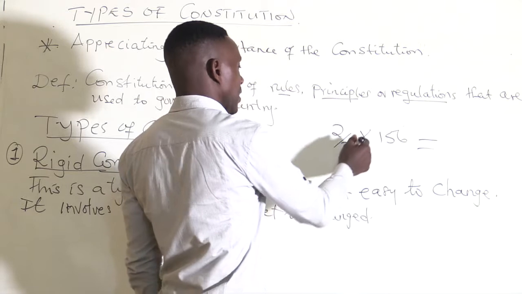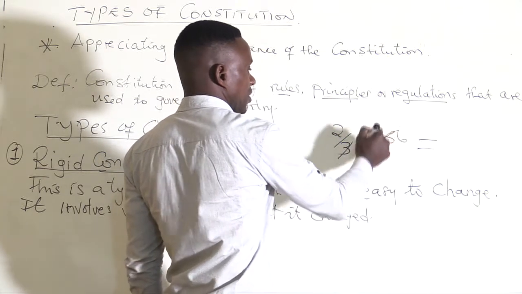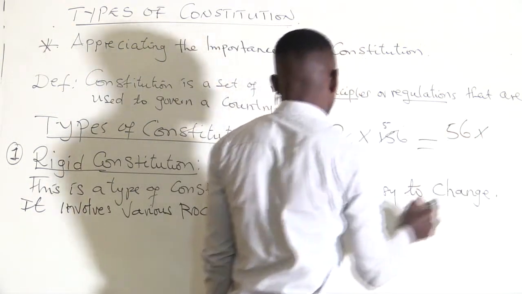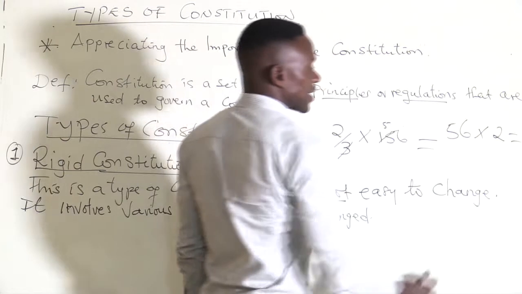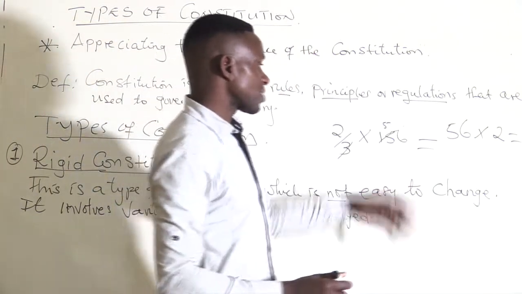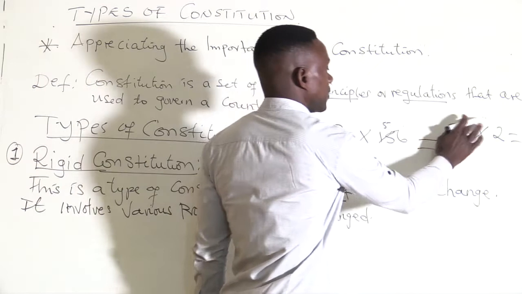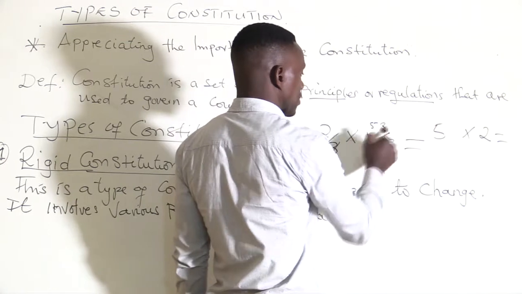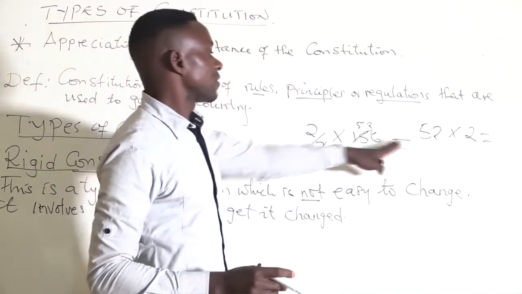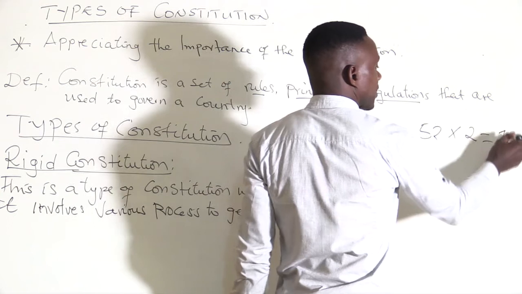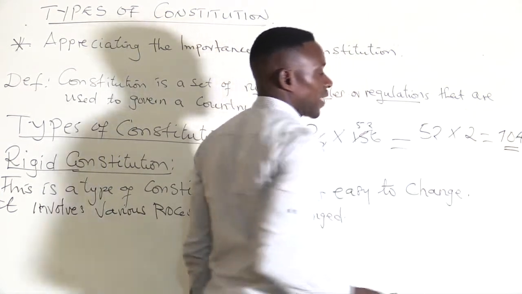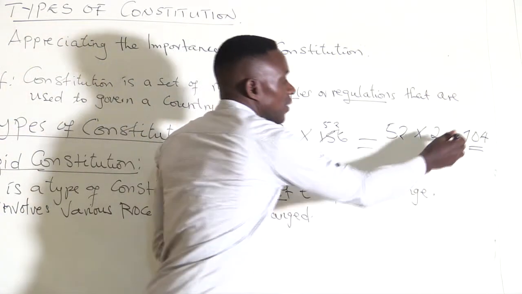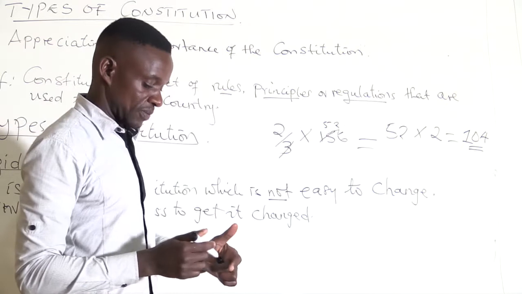If you look at this, one-third of 156 is 52, not 56. Let's use 52 because we have cancelled that one. So 52 multiplied by 2, we get 104 votes. If it reaches two-thirds of the majority vote, it means we have managed to change the constitution, so it will pass.